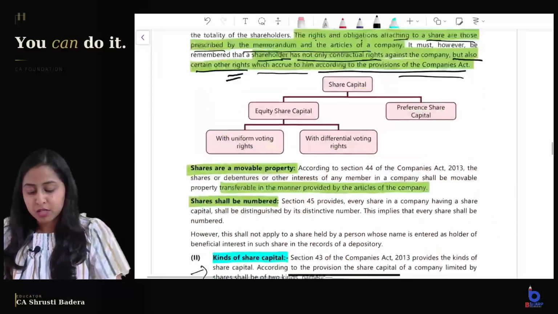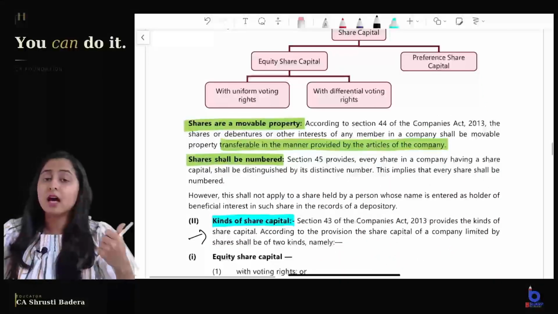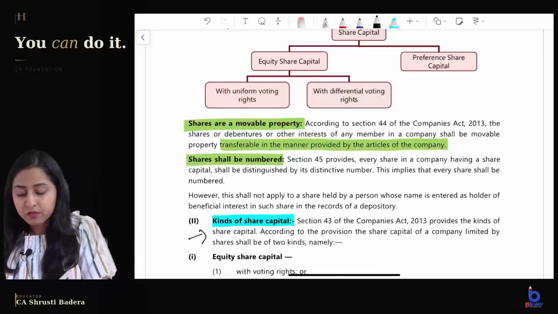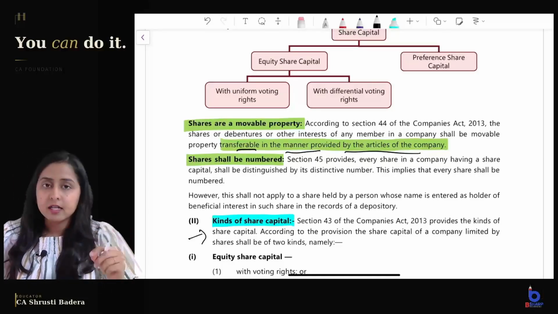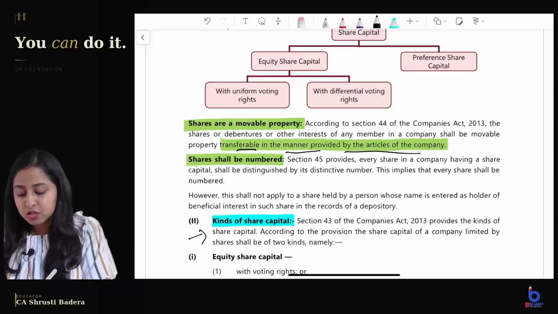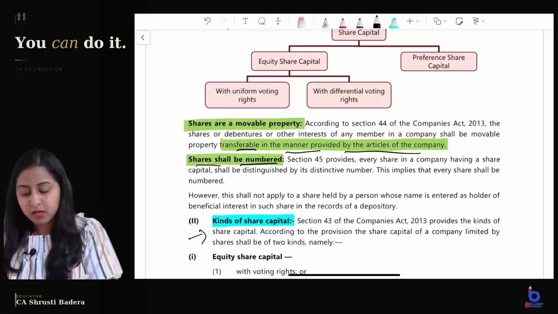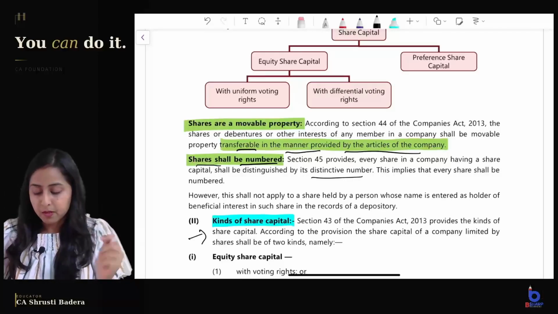That is all about shares, and certain things like shares are movable property, and the transferring of the share will be done in the manner provided in the articles of the company. Shares shall be numbered, so every share will have a distinctive number.